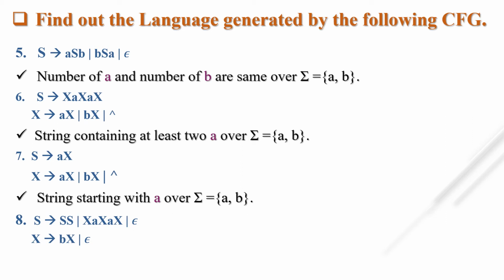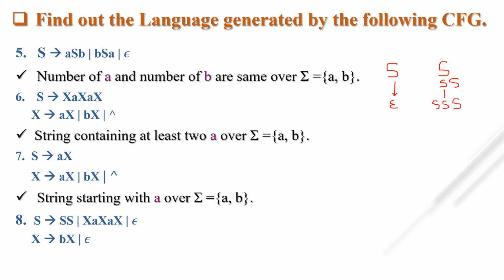Start with the starting symbol, that is S. Instead of S, suppose I put null, then we get nothing from this. Next, S goes to SS. Then instead of this S, I take S, and this S is as it is.